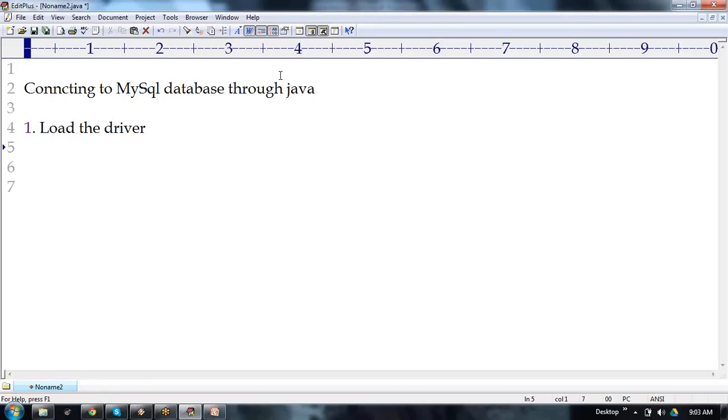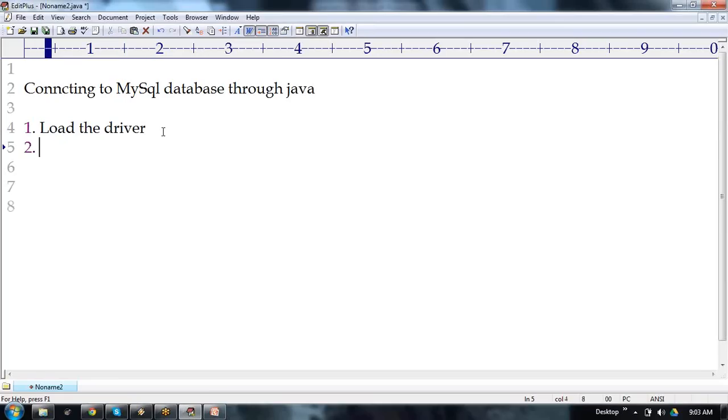But watch which database we are going to be connected. As a programmer, we need to inform the Java program by loading the driver. Here we are informing that: go and connect to the MySQL database, go and connect to the Oracle database, go and connect to the DB2 database. By loading the driver we are informing the Java program. That's called loading the driver.